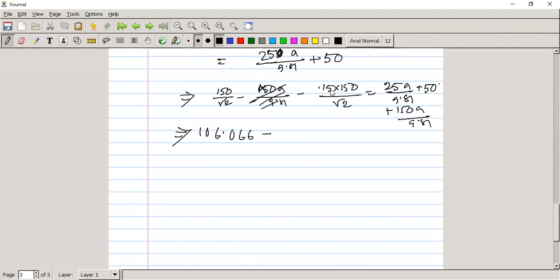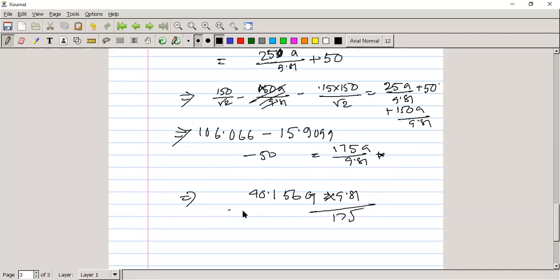Minus 0.15 into 150 divided by root 2, that is 15.9099, equals 175a by 9.81 plus 50. So just move it to here, minus 50. So this will give us 40.15609 into 9.81 divided by 175 is equal to a.